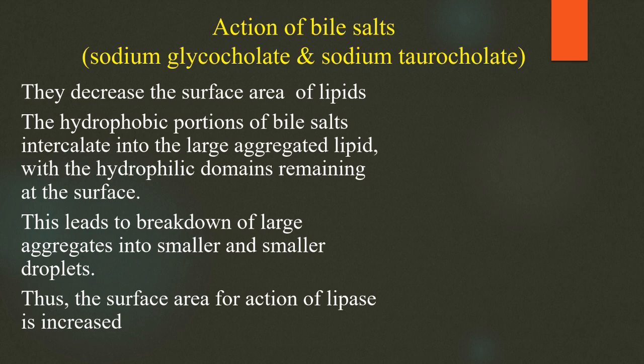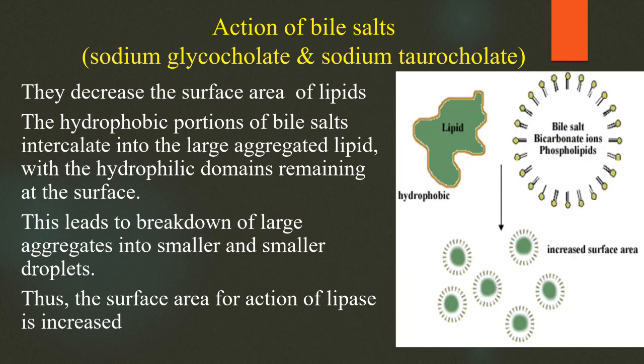Here you can see the lipid molecule being converted into small lipid molecules by bile salts along with phospholipids. Lipids are hydrophobic in nature, whereas bile salts contain both hydrophobic and hydrophilic portions.